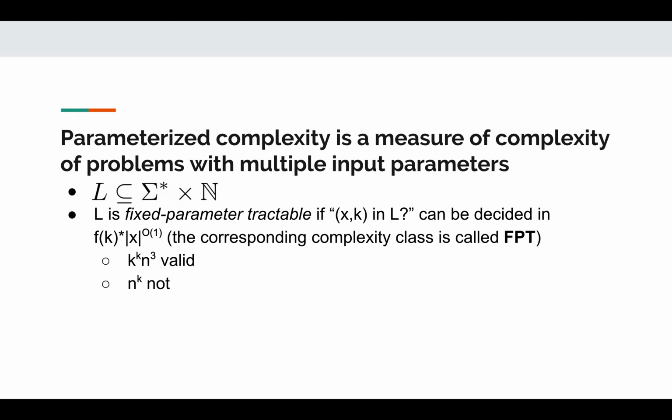One important thing to note is that f can only be a function of k and cannot be a function of the size of the rest of the input. So here a function of the form k to the k times n cubed would be a valid function, and we would call it fixed parameter tractable. But a function of the form n to the k would not be. And the corresponding complexity class that follows from this is called FPT.